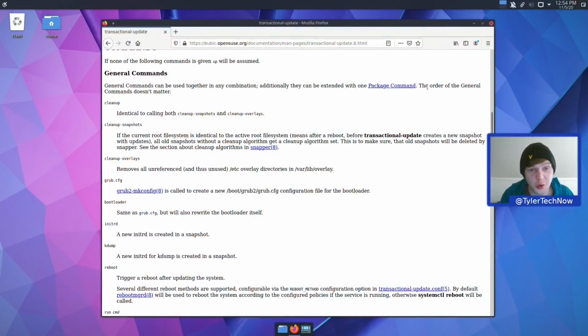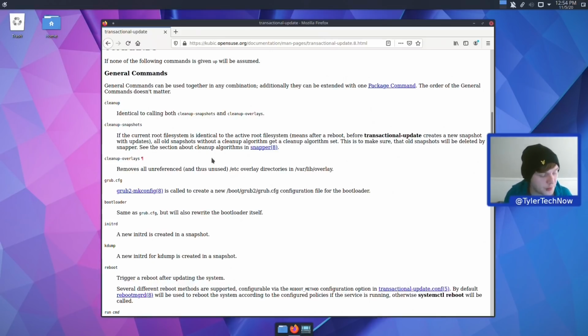Okay, so there's obviously quite a bit that we haven't covered in today's video, and there's quite a lot of documentation you might want to read up on just to see how everything works and all of the stuff you can do with this type of operating system. But while we're here, we are just going to show how the whole cleanup works with these snapshots, etc. So as you can see, we have a few options. We can do cleanup snapshots, cleanup overlays, and all of that good stuff. And we're just going to do a quick test with cleanup.